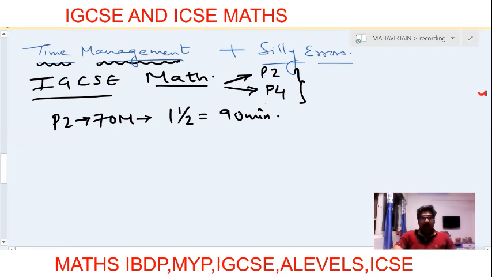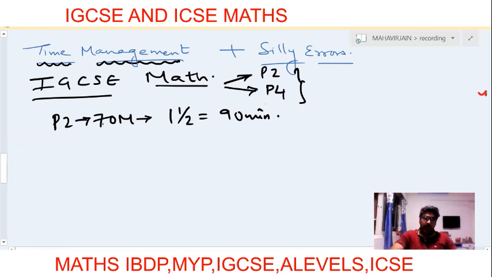Who makes silly errors? When I say this, no one would try to do it intentionally. 2 plus 3, everyone knows it's 5. No one would write 7. Why would anyone write 7 there? But this happens in exams. This is just an example. So such things happen. And why do such things happen? It's a psychological part, an unconscious part of your brain which works. So this is where I am trying to give you data today.